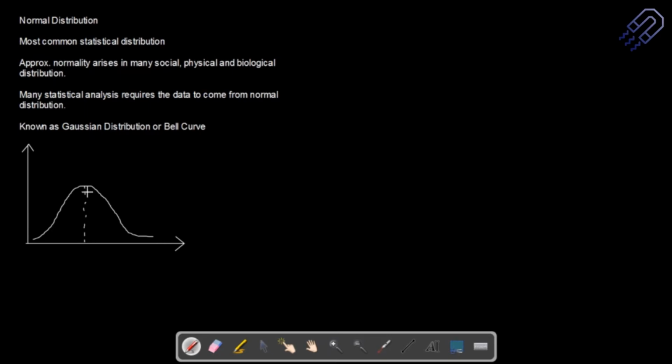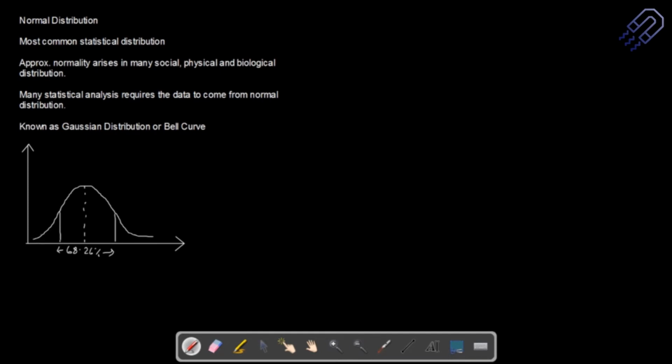So this is, let's say, the center, and there will be certain points here. Let's say I consider this particular point and this particular point symmetrically on both sides. 68.26% of the data will lie here. This is not something which I am saying. If you have a normal distribution curve, and let's say you have 10,000 observations, 68.26% of those 10,000 observations will lie in this particular region. That is what the normal distribution is all about.